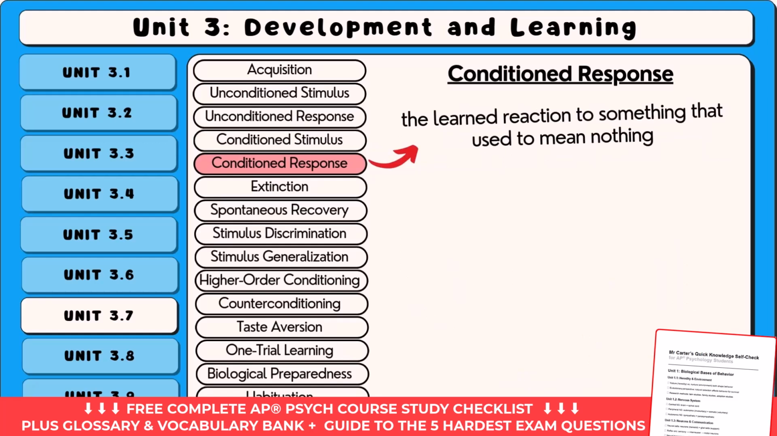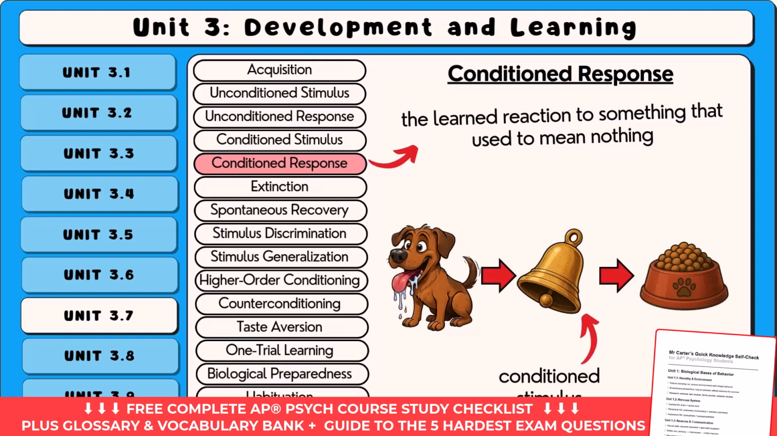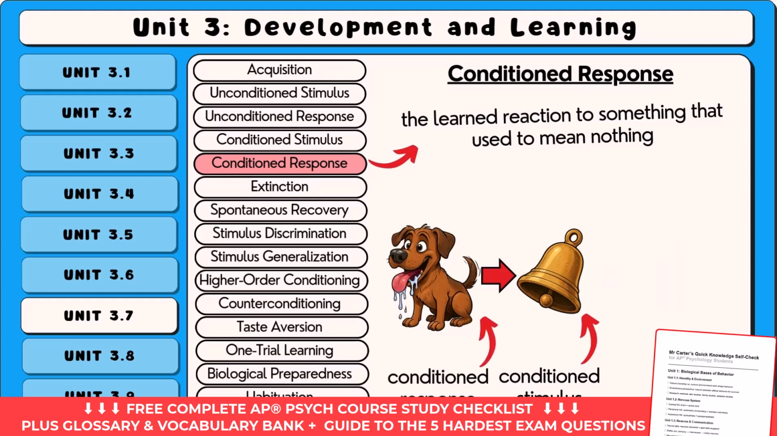A conditioned response is the learned reaction to something that used to mean nothing. Using the same example, once the dog hears the bell and starts to drool, even if no food shows up, that drooling is a conditioned response. It didn't happen before. The dog had to learn it by hearing the bell with the food over and over. So now the dog reacts to the bell in the same way it reacted to the food.